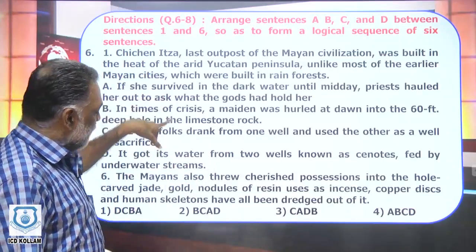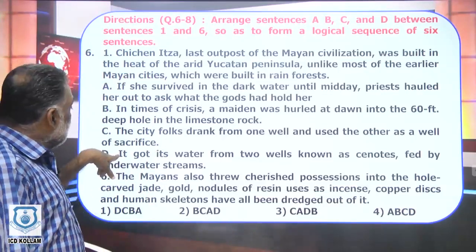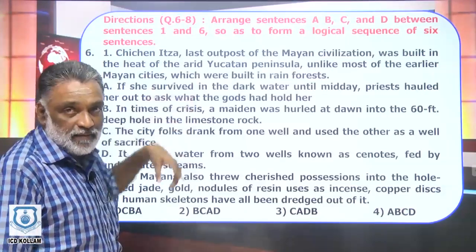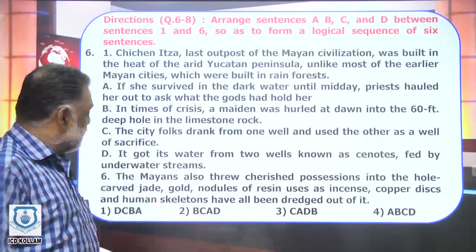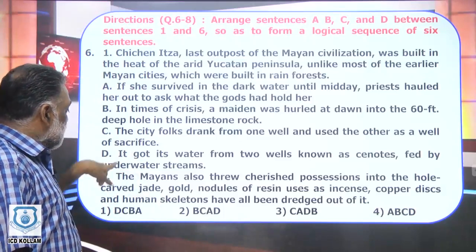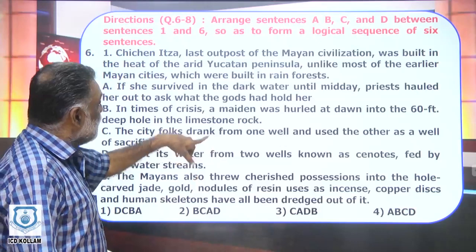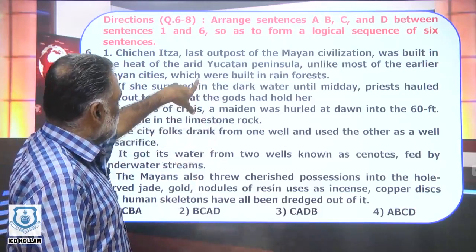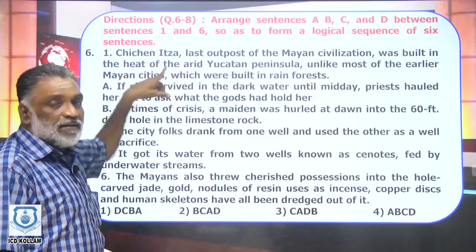Can you find a commonality between the two? What does it stand for? It stands for Chichen Itza. So there is a connection, there is a correlation between 1 and 2. The 2 is D. It means Chichen Itza, its water. From the previous sentence it was said that Chichen Itza was built in the desert region.